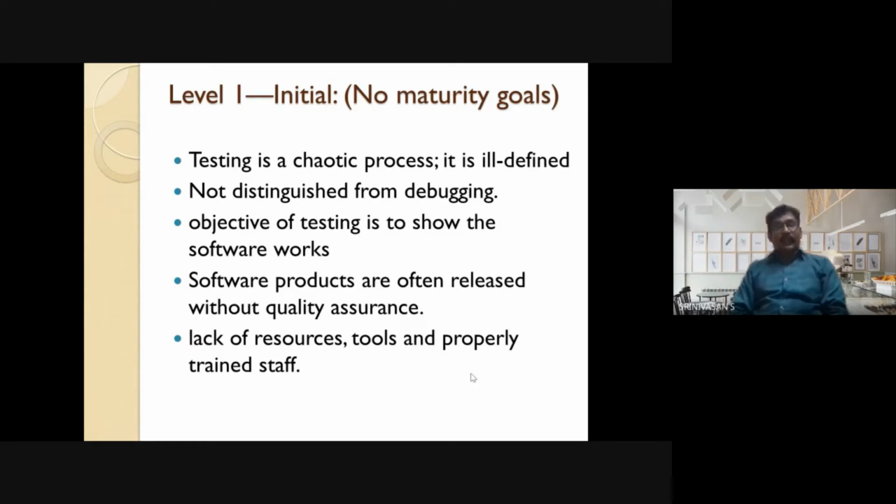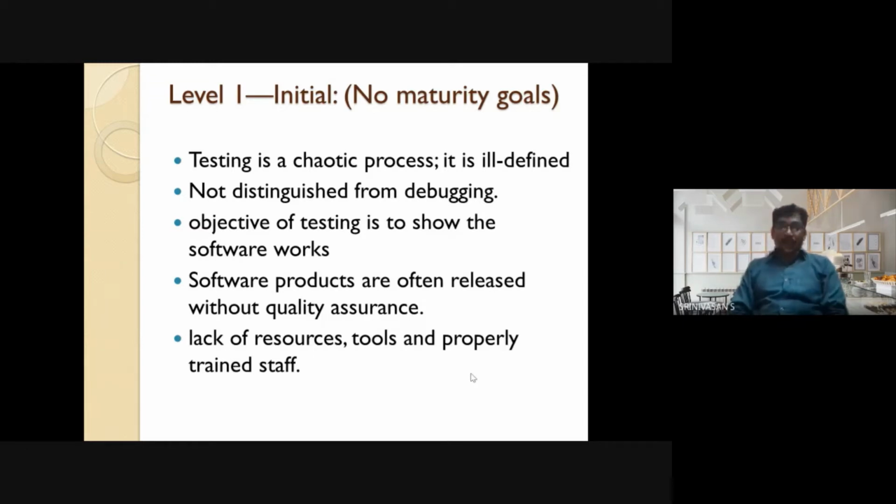In the first level, the testing is seen as a chaotic process. It is not defined perfectly. So the tester could not distinguish it from debugging. The objective of testing in the first level is to show the software will work. Software products are usually released without any quality assurance to the client when the process is in the first level.